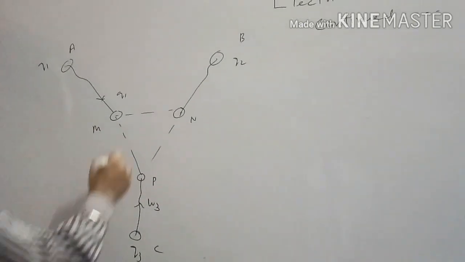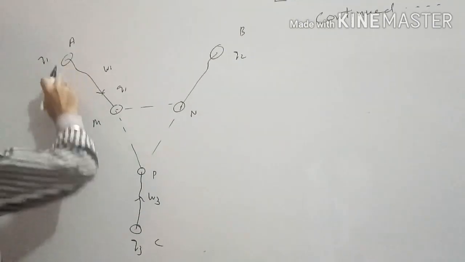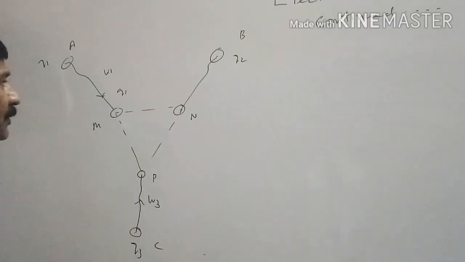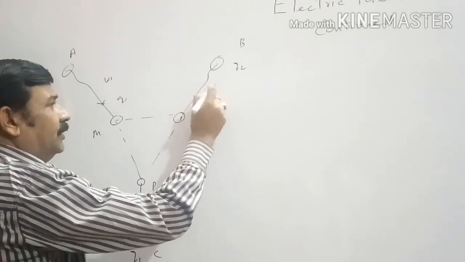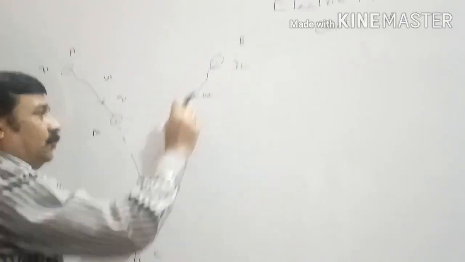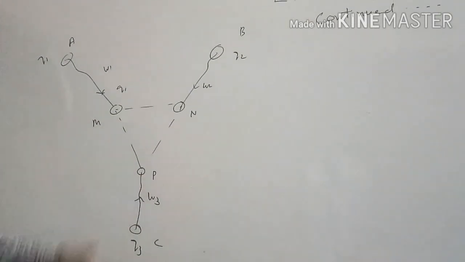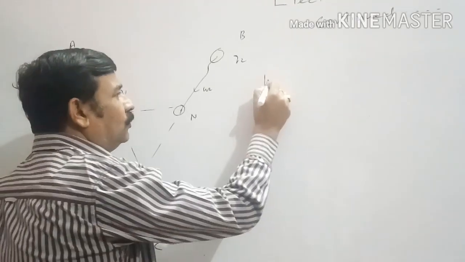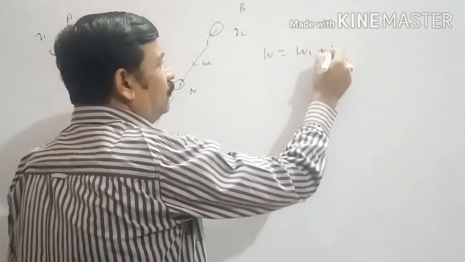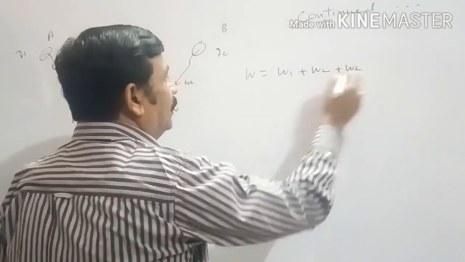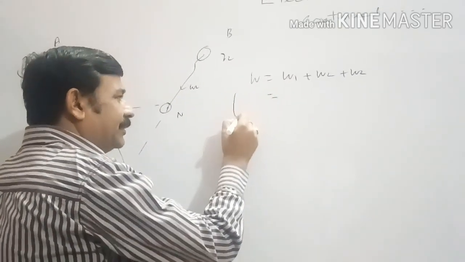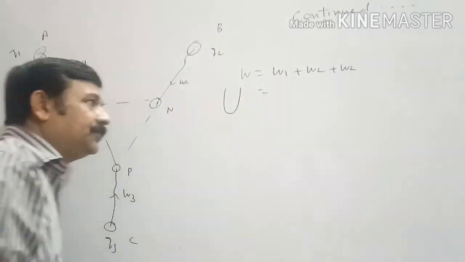If W1 is the work done to shift A from infinity to point M, W2 is the work done to shift charge from infinity to point N, and W3 is the work done to shift the charge from C to point P, then the total work done will be W1 plus W2 plus W3, and this total work done will be the electric potential energy of the system.